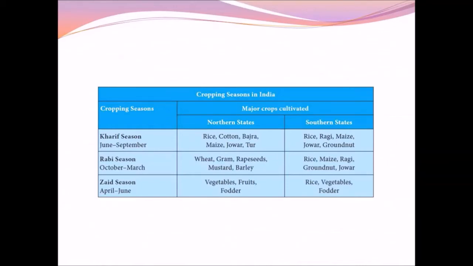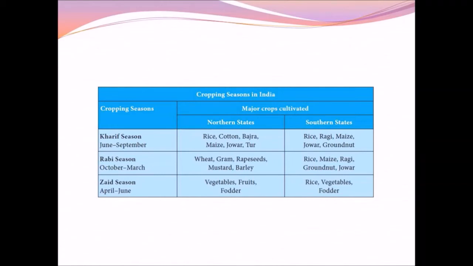The Rabi season starts in the month of October and ends in March. The major crops grown in the northern states during this season are wheat, gram, rapeseeds, mustard, and barley. In the southern states, rice, maize, ragi, groundnut, jowar crops are grown.